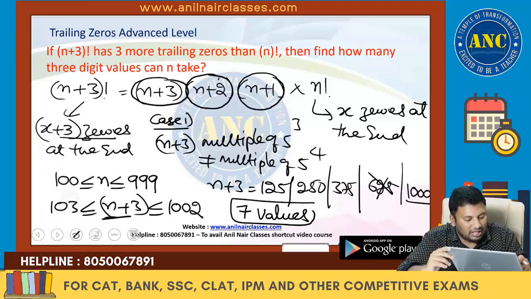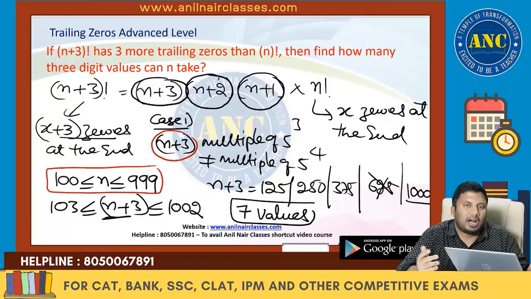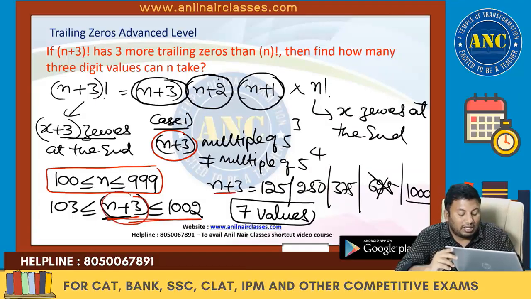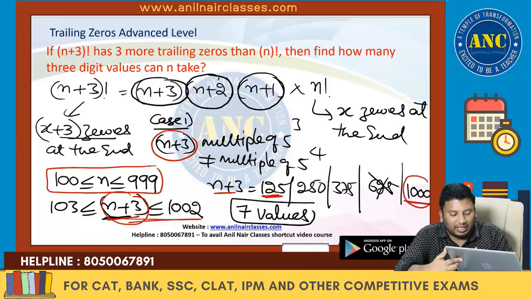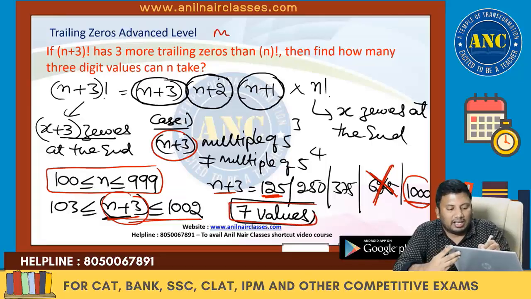If n plus 3 is a multiple of 5 cube, n is a 3-digit number, 100 less than or equivalent to n less than or equivalent to 999. I want n plus 3, so add 3: 103 less than or equivalent to n plus 3 less than or equivalent to 1002. n plus 3 should be a multiple of 125. In that case, 5 power 4 should be eliminated. I got 7 values.